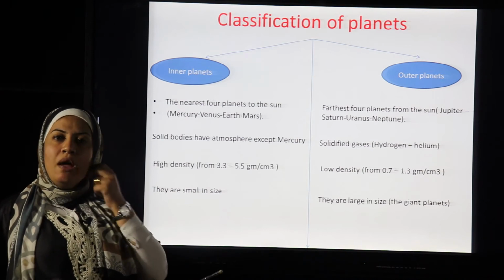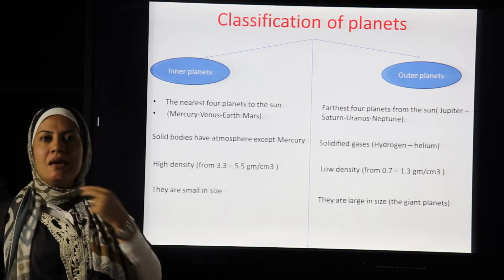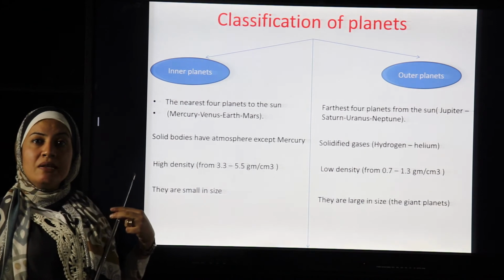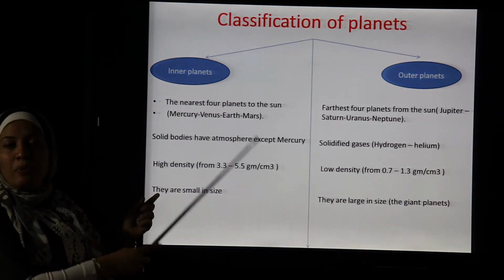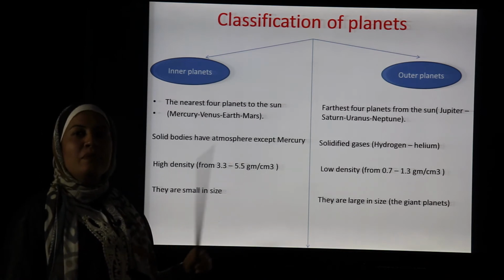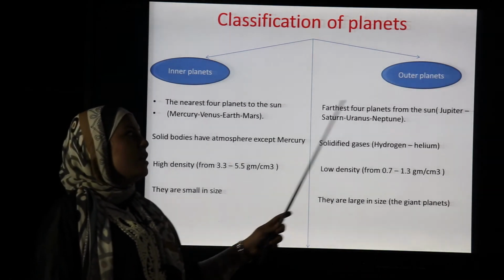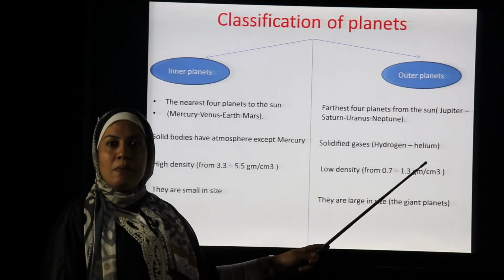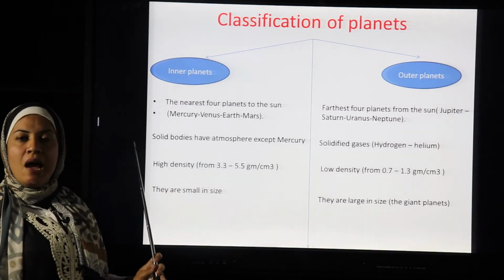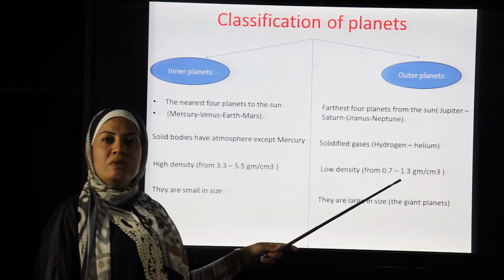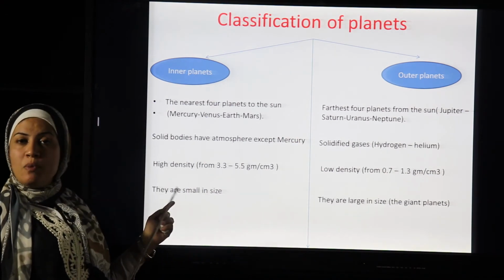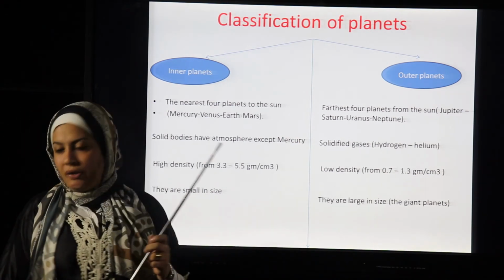So we classify the 8 planets into inner planets and outer planets. The inner planets are the first 4 planets, which are Mercury, Venus, Earth, and Mars. The outer planets are the farthest 4 planets, which are Jupiter, Saturn, Uranus, and Neptune. Inner planets have high density and are small in size. Outer planets have low density and are large in size.